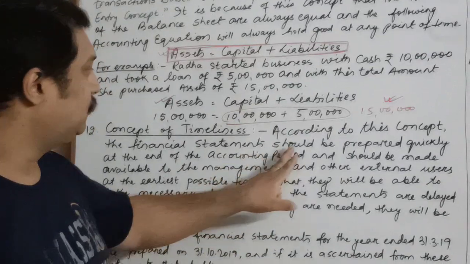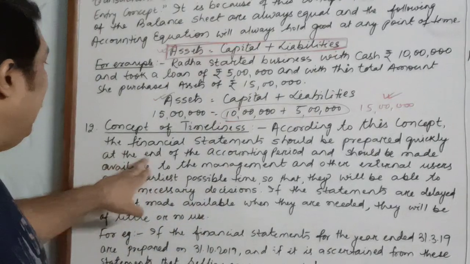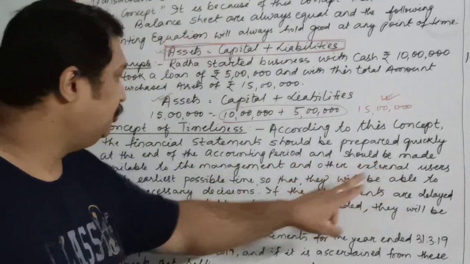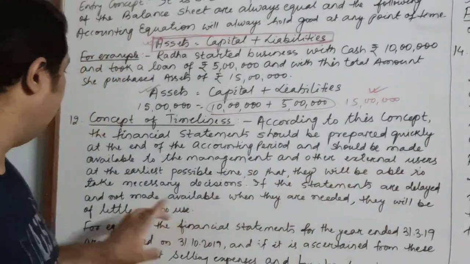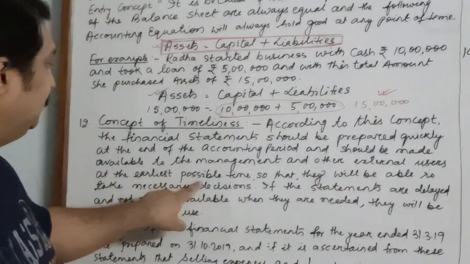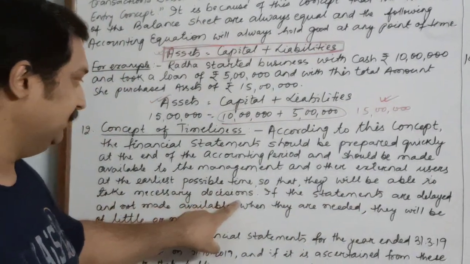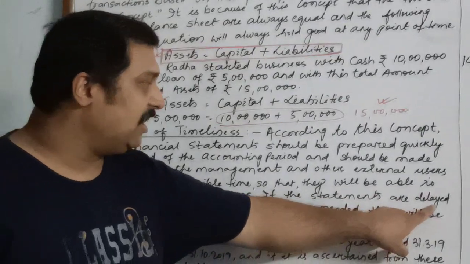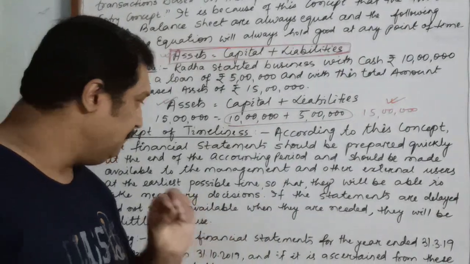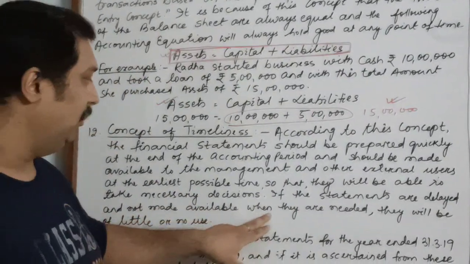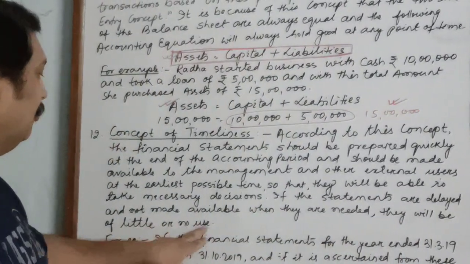So according to this concept, the financial statements should be prepared quickly at the end of the accounting period and should be made available to the management and other external users at the earliest possible time, so that they will be able to take necessary decisions. If the statements are delayed, that means if they are not prepared in time and not made available when they are needed, they will be of little or no use.